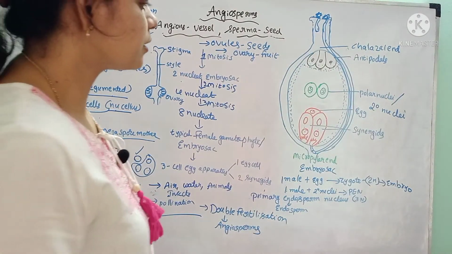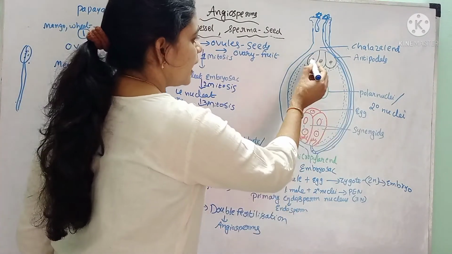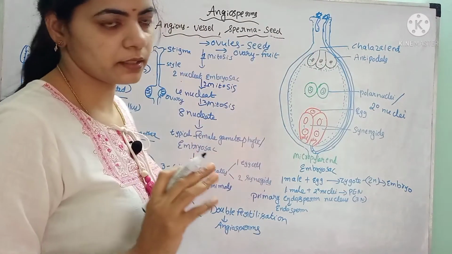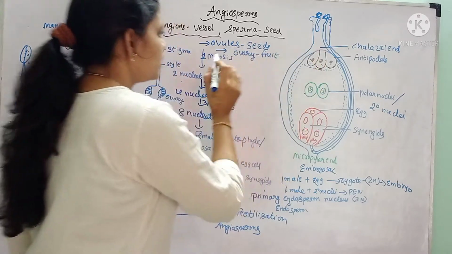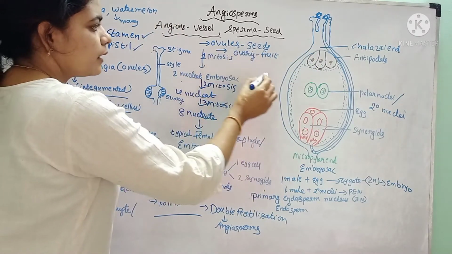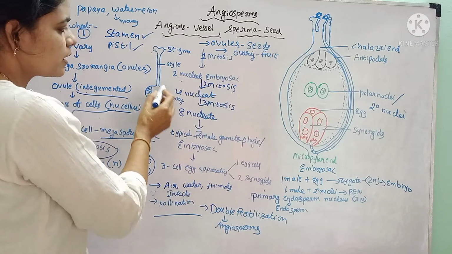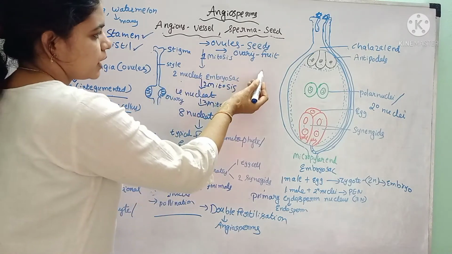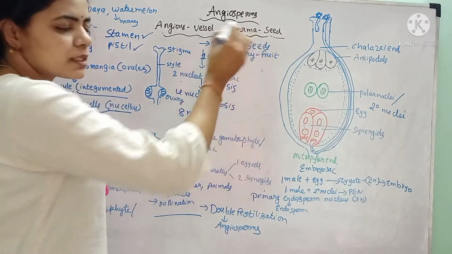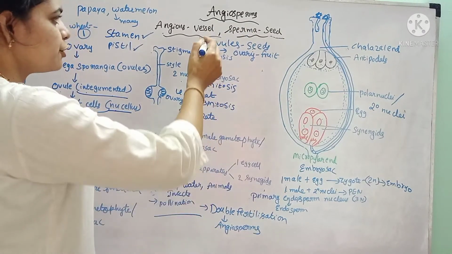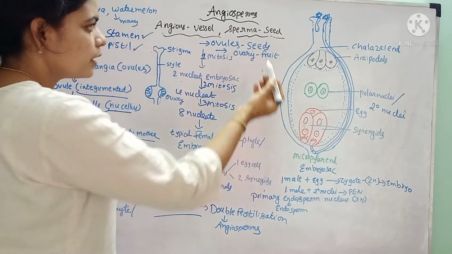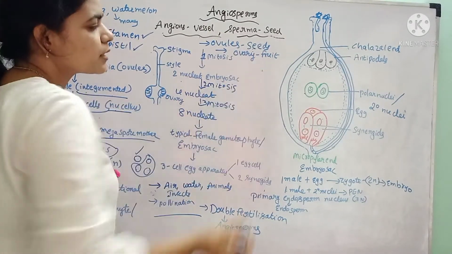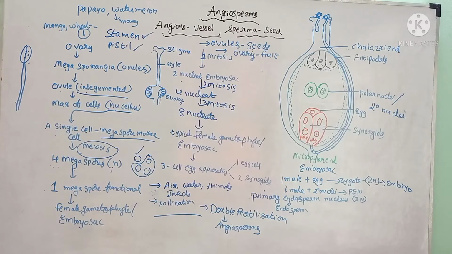After fertilization, the synergids and antipodes degenerate. The ovule develops into the seed, and the ovary develops into the fruit. Then the seeds are enclosed in the fruit. Hence, in angiosperms, angios means vessel, it may be a sac or fruit-like structure. In this, the seeds are enclosed in the fruit. That is about angiosperms, how the seeds are enclosed in the fruit.